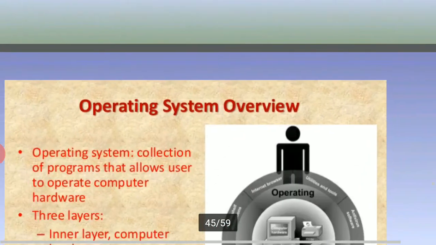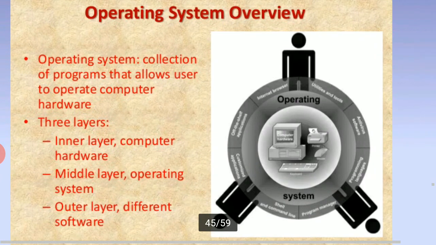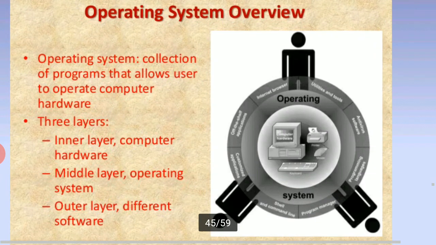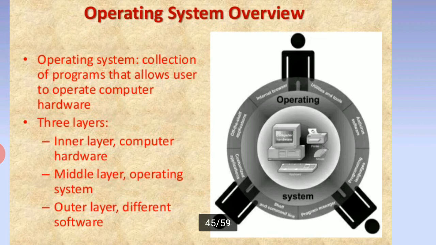Security. So the next topic is security. Operating system overview. An operating system is a collection of programs that allows users to operate computer hardware. There are three layers: the inner layer is computer hardware, the middle layer is the operating system, and the outer layer is the different software. So this is the operating system overview.